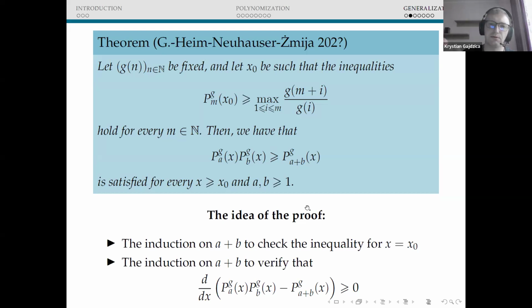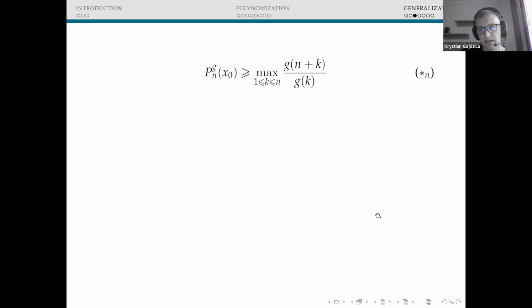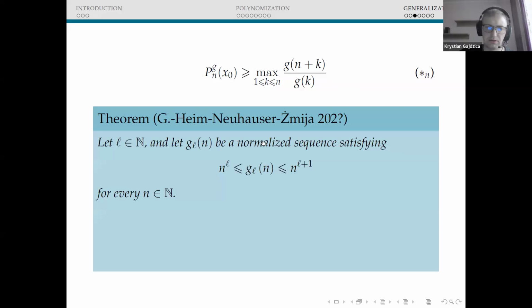So that would be nice if we could apply this criterion somewhere. So we wanted to do that, and we have the following. Let me denote this condition, which was nested in the criterion, by star of n. And here we have the main theorem, actually maybe the second main theorem after the criterion.